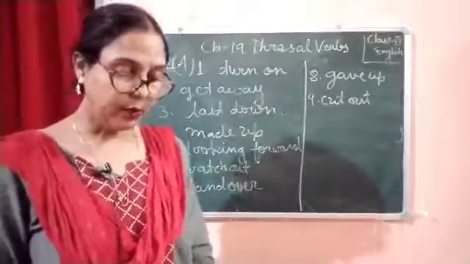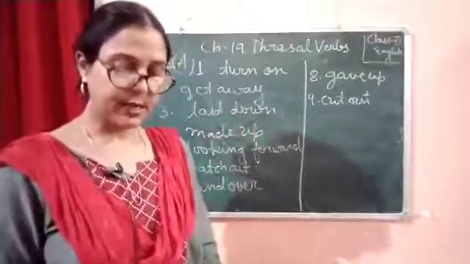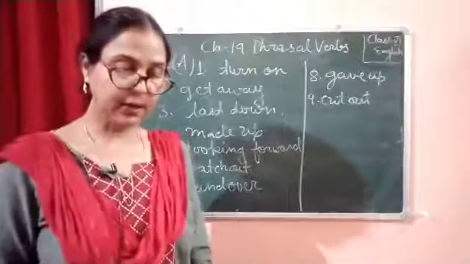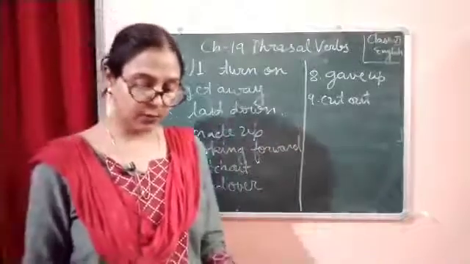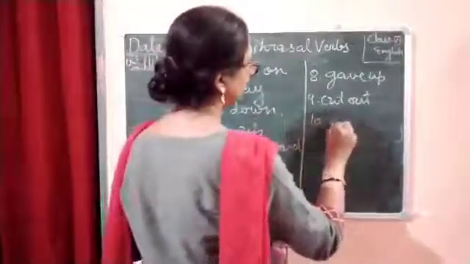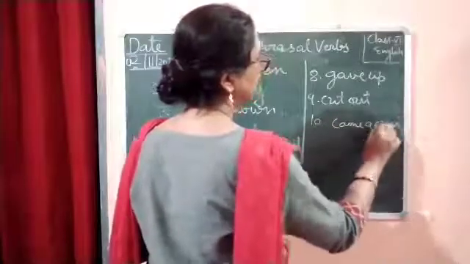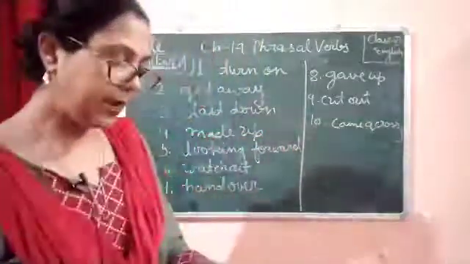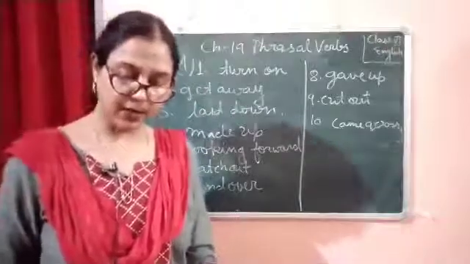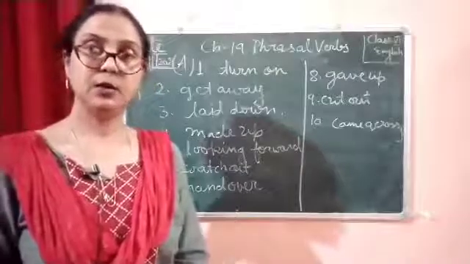Now number 10, while walking across the valley, I dash a host of daffodils dancing in the breeze. So here we are going to write, I came across. Number 10 is came across. While walking across the valley, I came across a host of daffodils dancing in the breeze. So children, complete it.